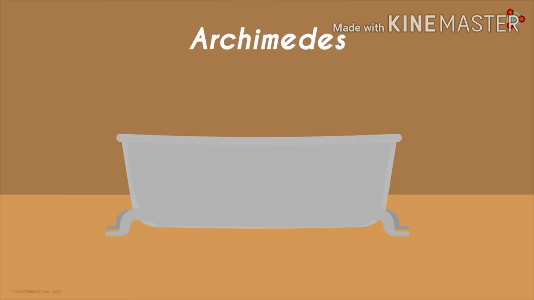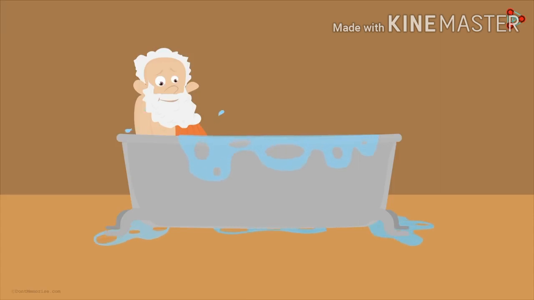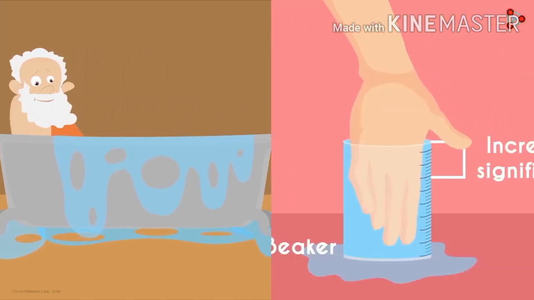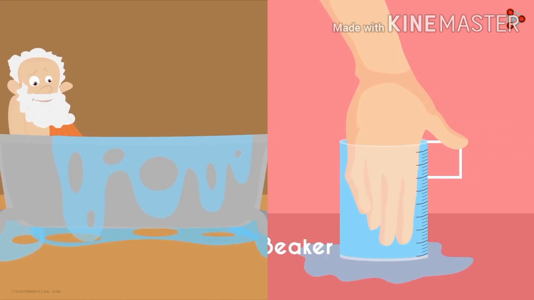Greek physicist Archimedes also performed this experiment in the bathtub. When he sat in the bathtub, he realized that the water level increases significantly. Now, keeping in view that whenever an object is placed in a liquid or fluid, its level rises.